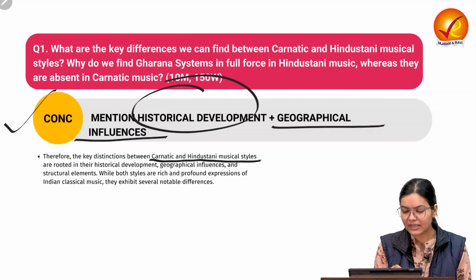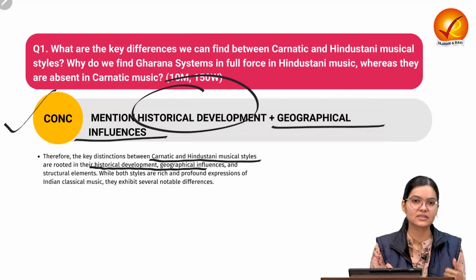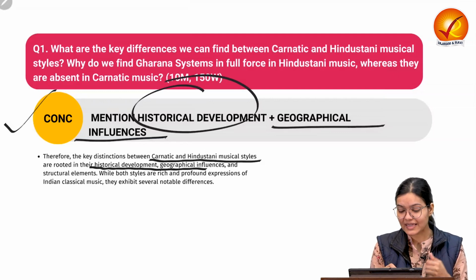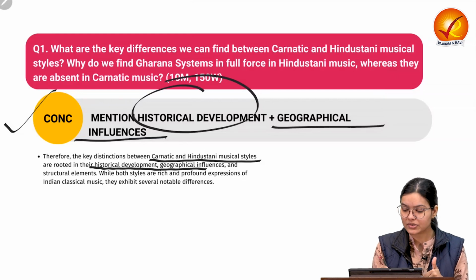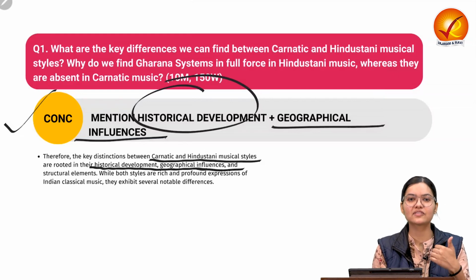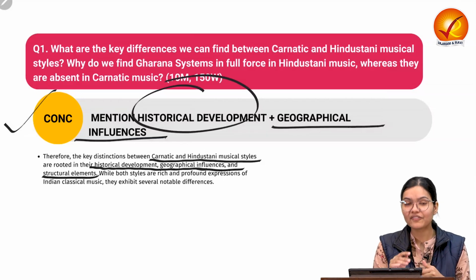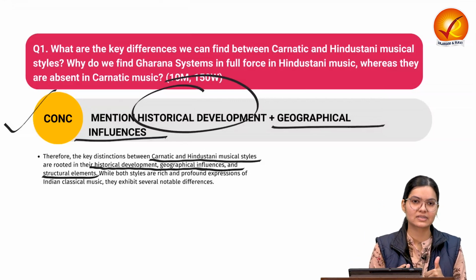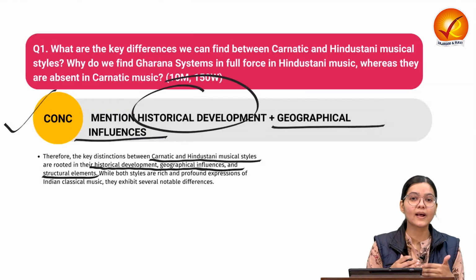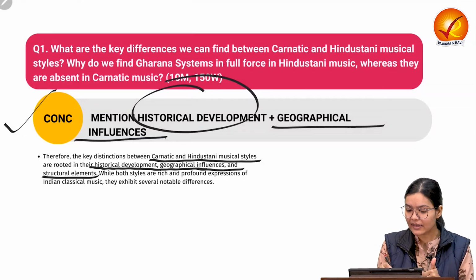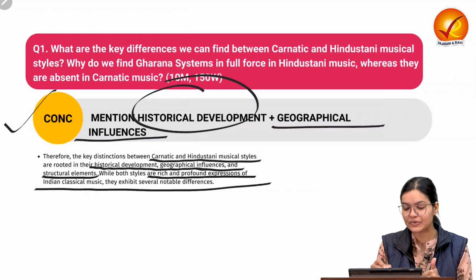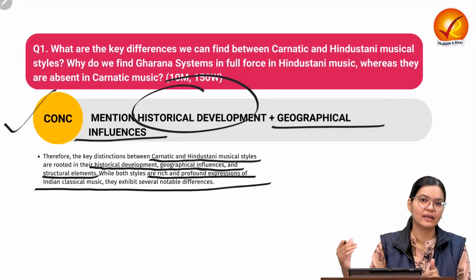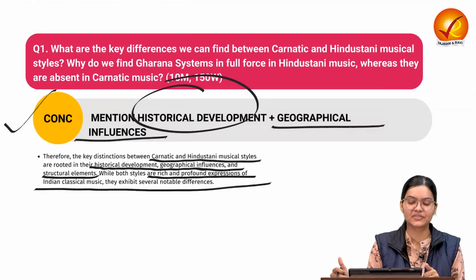So we can write that Carnatic and Hindustani musical styles are different because there is a different historical development, as we have discussed, how Hindustani music got influenced by the Persian and Arabic people. The geographical influence is also different, the areas where each has been prevalent. That is why we find some structural differences between these two musical styles, and that is the beauty of them. They are very different, yet they are the cultural heritage of India, a rich and profound expression of Indian classical music, carrying the legacy of India. So that is the first question which we have discussed.